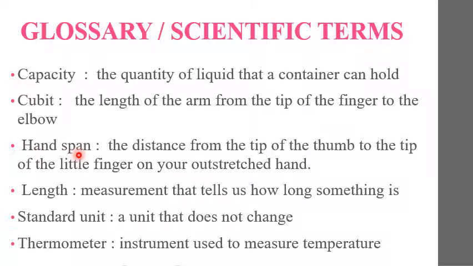Handspan: the distance from the tip of the thumb to the tip of the little finger on your outstretched hand. Length: measurement that tells us how long something is. Standard unit: a unit that does not change. Thermometer: instrument used to measure temperature.